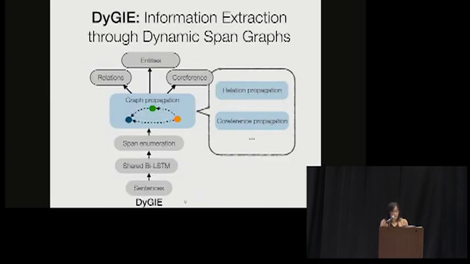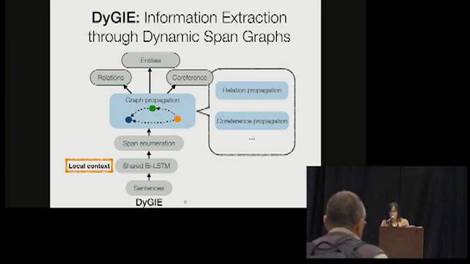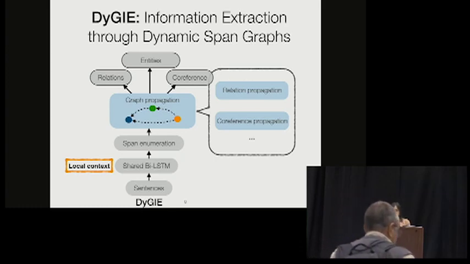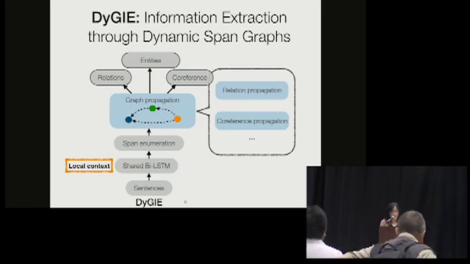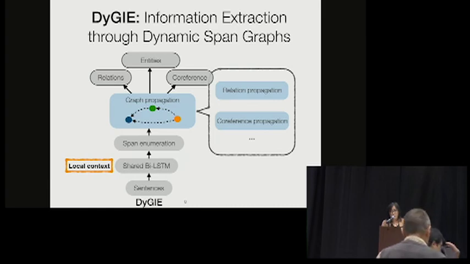So this is the model that we proposed. We name it as DyGIE model, which stands for information extraction through dynamic span graphs. So here is the overall architecture. We first feed a sequence of sentences as input to a shared bidirectional LSTM layer, which can capture local context. And then we enumerate all possible spans, and for each of the span candidates, we learn a span representation. And we feed all of the span representations to a graph propagation layer, which is our main contribution.